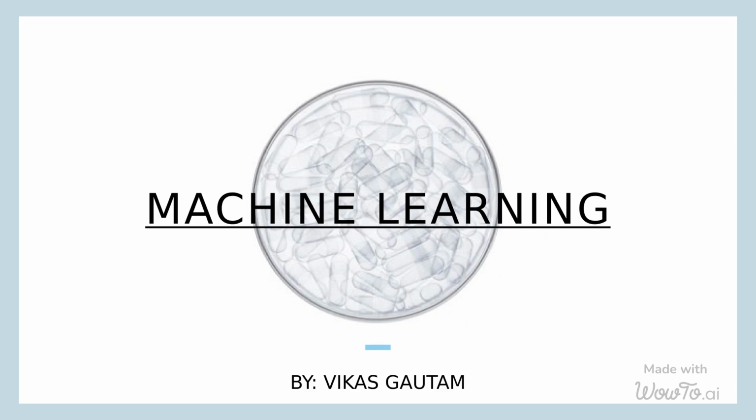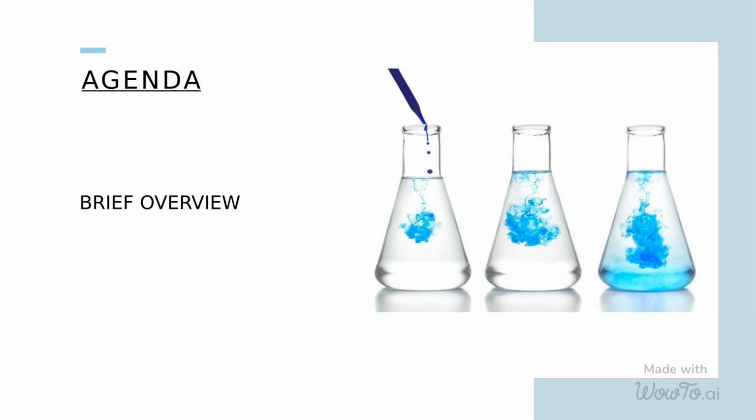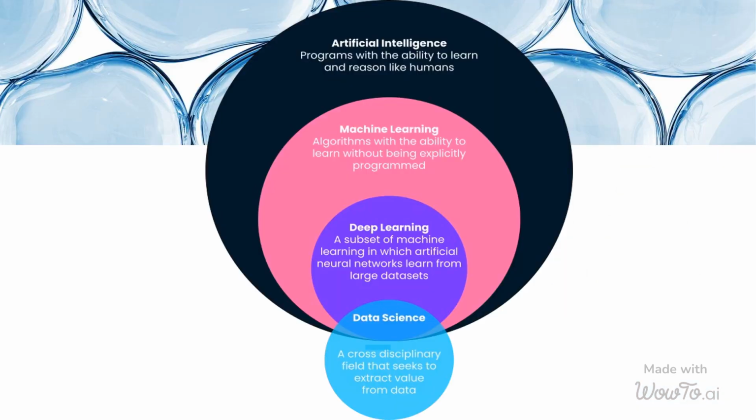Today, we will discuss machine learning in brief. Machine learning is a subset of artificial intelligence. Data science and machine learning have many things in common, for example, data pre-processing, data visualization, model selection. Deep learning uses multiple neural networks. Neural networks got inspiration from the human brain and how it functions, using multiple interconnected neurons with assigned weights.